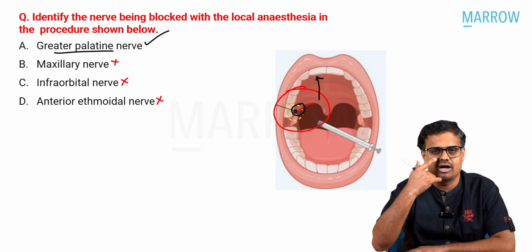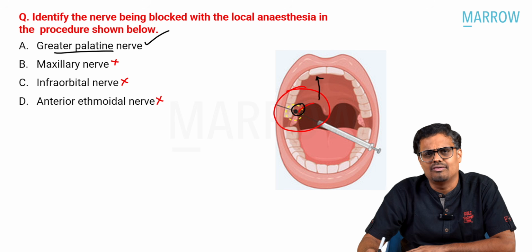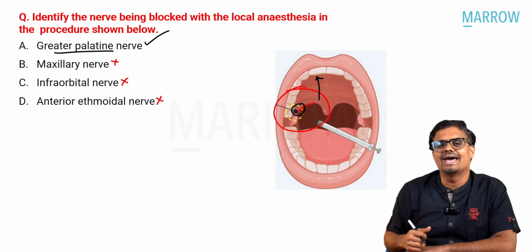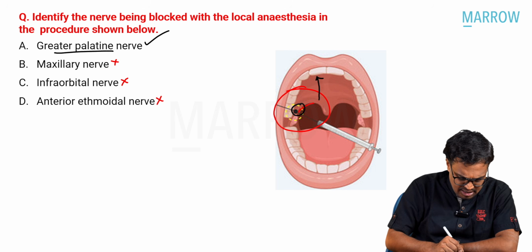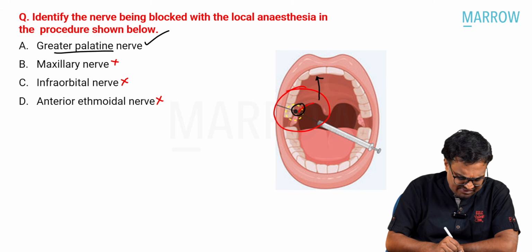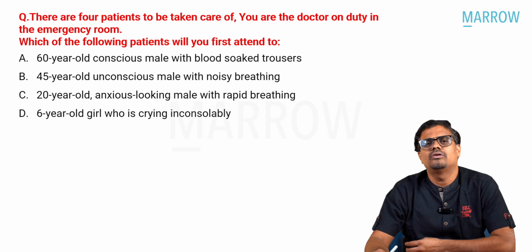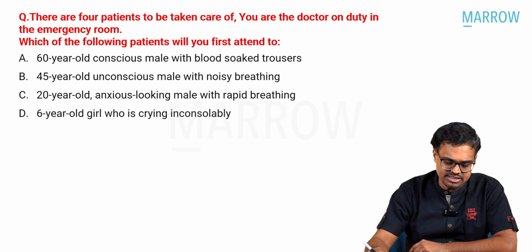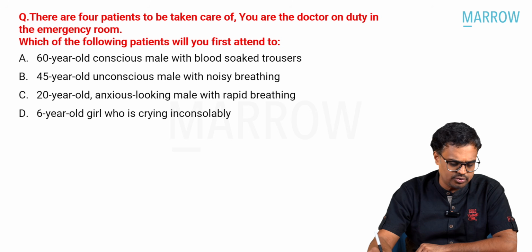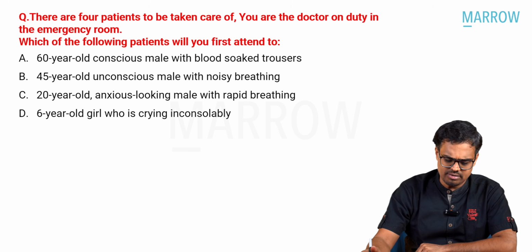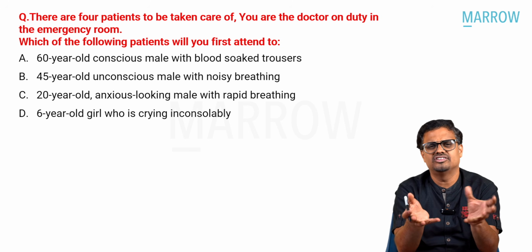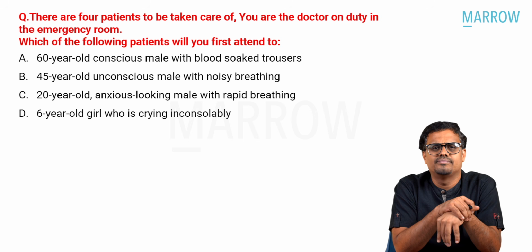So infraorbital I have already shown you, anterior ethmoidal I have already shown you. So these two are directly from anesthesia MCQs. Let us see the third question, not directly from anesthesia, but it's a typical triage situation. There are 4 patients to be taken care of. You are the doctor on duty in the emergency room. Which of the following patients will you attend first? This is a mix and match question from INI-CET.